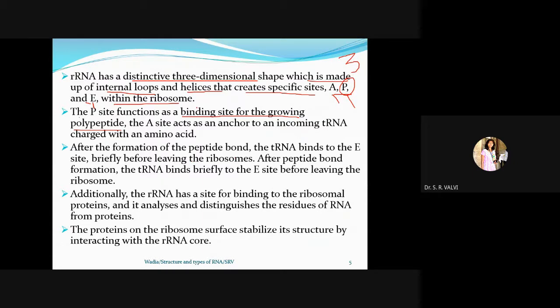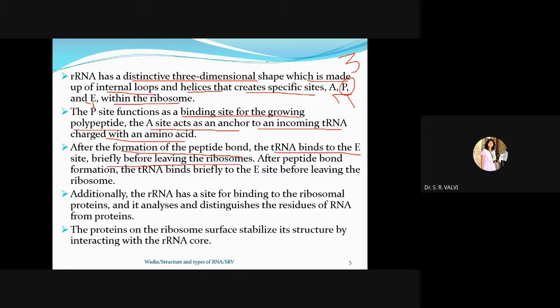While the A site acts as an anchor to an incoming tRNA which is charged with amino acids. The A site is the anchor site, or we can say the acceptor site for tRNA. After the formation of the peptide bond, the tRNA binds to the E site briefly before leaving the ribosome.